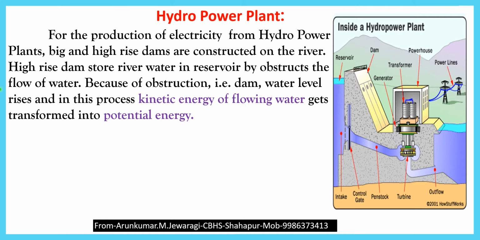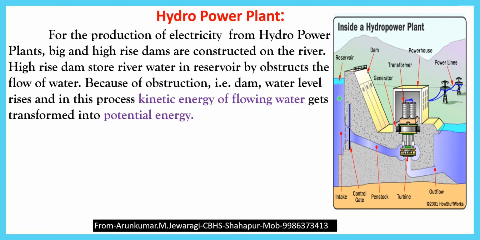High rise dams store river water in the reservoir by obstructing the flow of water. By obstructing the flow of water, a large amount of water is stored behind the dams. Because of obstruction in the dams, the water level rises, and in this process the kinetic energy of flowing water gets transformed into potential energy.